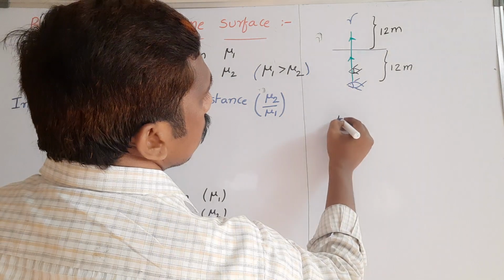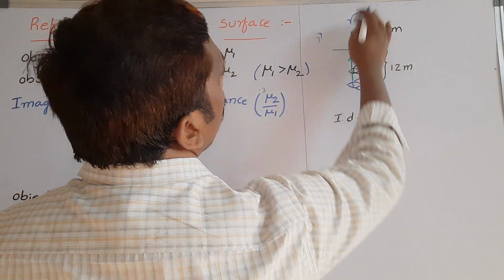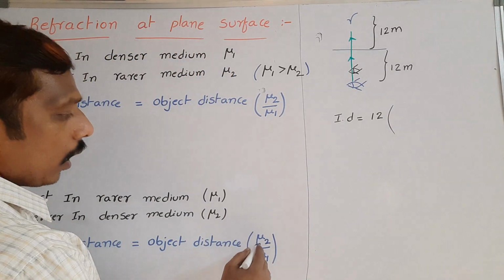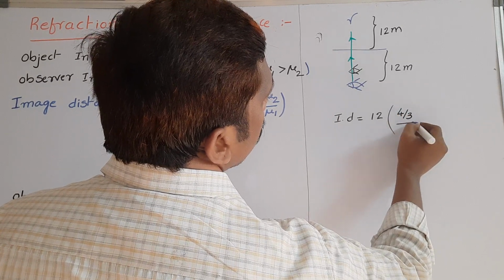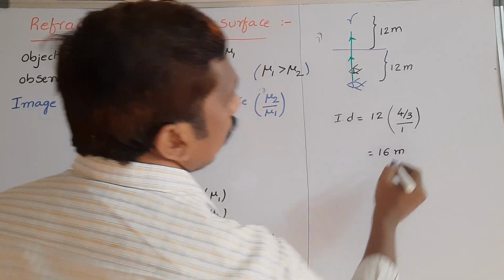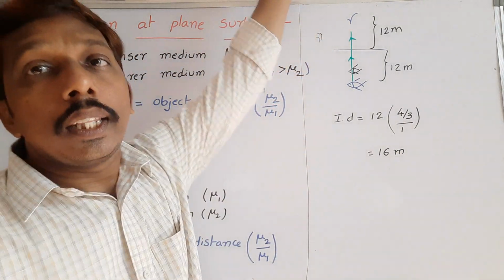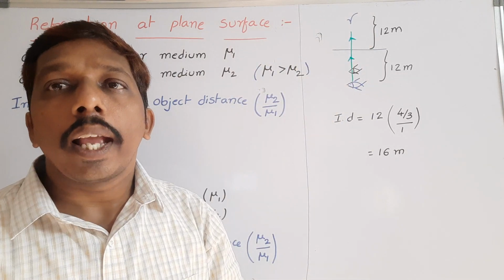Object distance is 12 meters, into mu2 of water, which is 4 by 3, into 3, which is equal to 16 meters. So the bird appears at more height than the actual height.